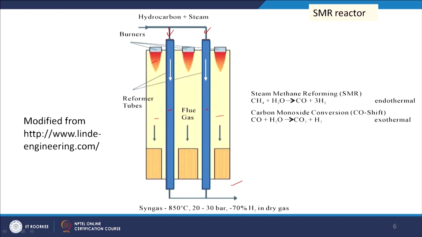So, here the burners are there. High temperature is generated and there will be some reforming reactions inside the tube, and we will get the product from the bottom of this tubular reactor or tubes of the reformer. The syngas we can get at 850 degree centigrade, 20 to 30 bar and 70% hydrogen in dry gas. So, this is the steam reforming reactor, and these are the reactions we have already discussed. Endothermic and exothermic reactions both are available during the process, and overall it is an endothermic reaction.